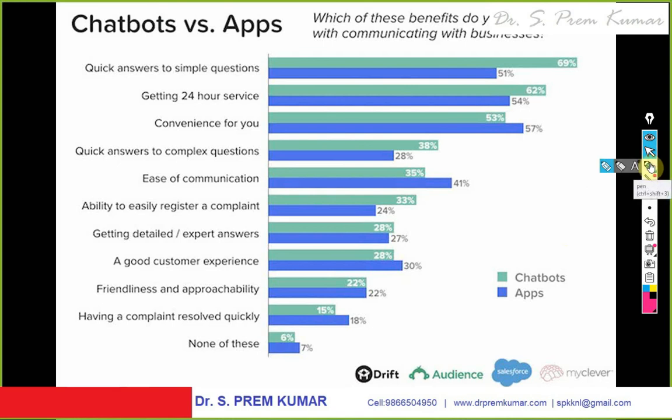If you observe the chatbots and general apps, the performance of chatbots is very high. The light green color is chatbots and the blue color is apps. Answering simple questions is done better by chatbots. Availability 24 hours is better with chatbots. For convenience of use, the app is more convenient, though the chatbot is also good. Quick answers for complex questions are done better by chatbots. If you study all this analysis, you will come to the conclusion that chatbots are doing better when compared with mobile apps.